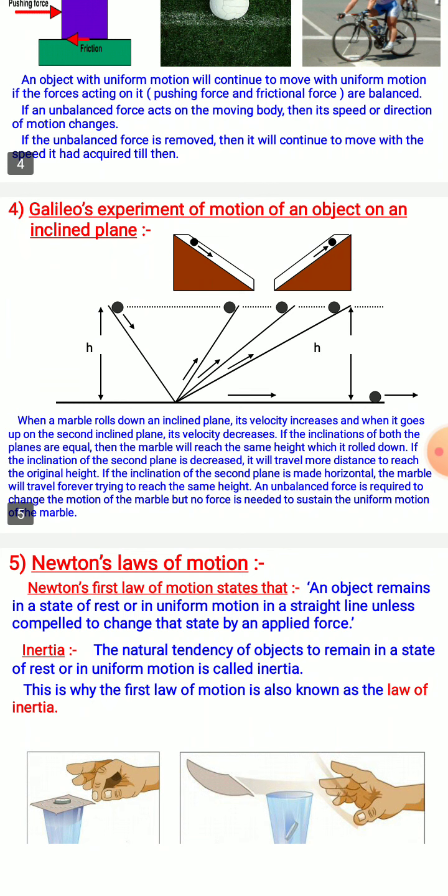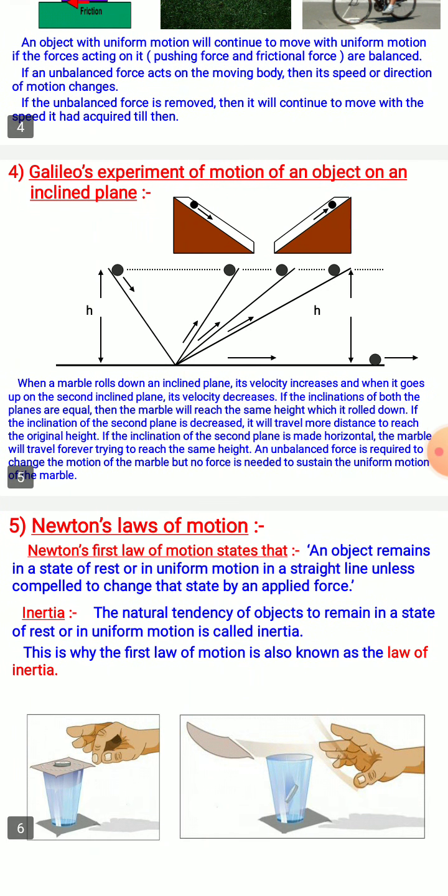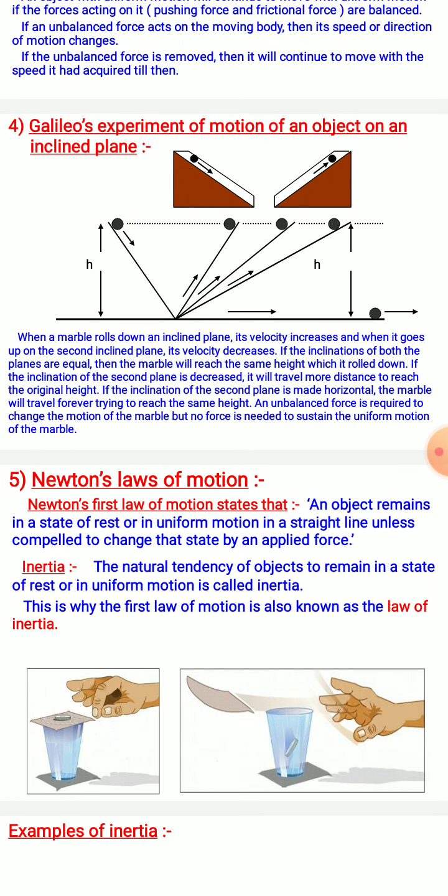Then we have Galileo's experiment of motion of an object on an inclined plane. So you are seeing this inclined plane. When a marble ball rolls down an inclined plane, its velocity increases, and when it goes up the second inclined plane, its velocity decreases. If the inclinations of both planes are equal, then the marble reaches the same height. If the inclination of the second plane is decreased, it will travel more distance to reach the original height.